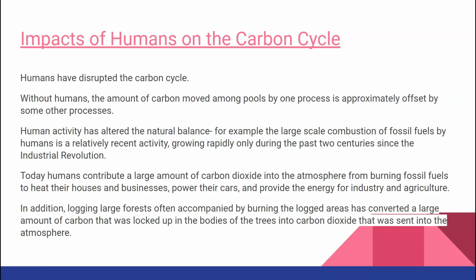Human activity has altered the natural balance. For example, the large-scale combustion of fossil fuels by humans is a relatively recent activity, growing rapidly only during the past 2 centuries since the Industrial Revolution. Today, we contribute a large amount of carbon dioxide to the atmosphere from burning fossil fuels, and that will obviously alter the environment.